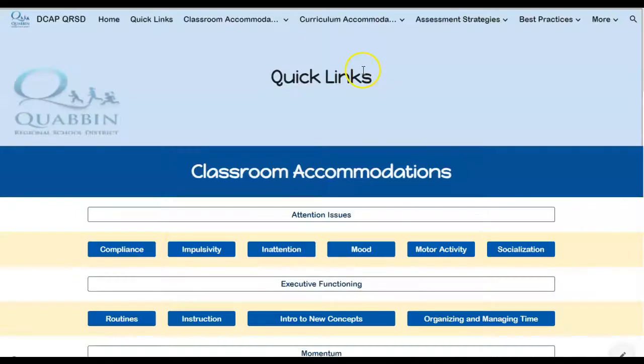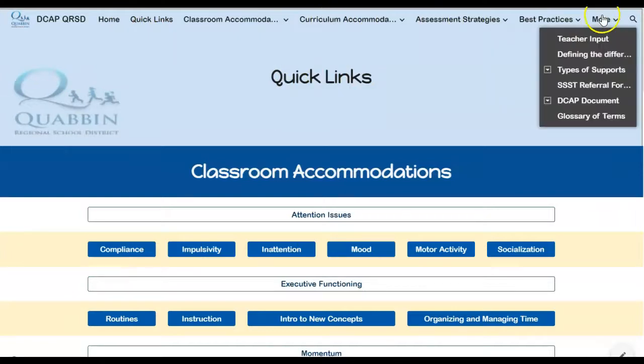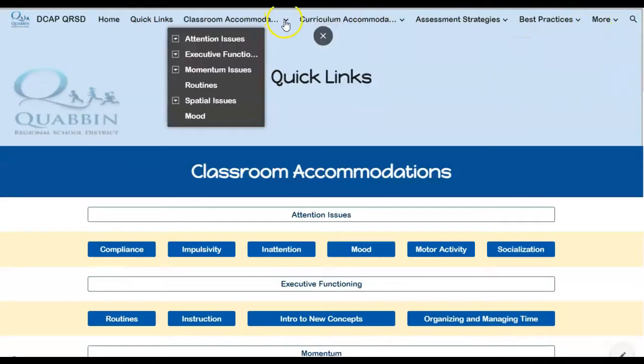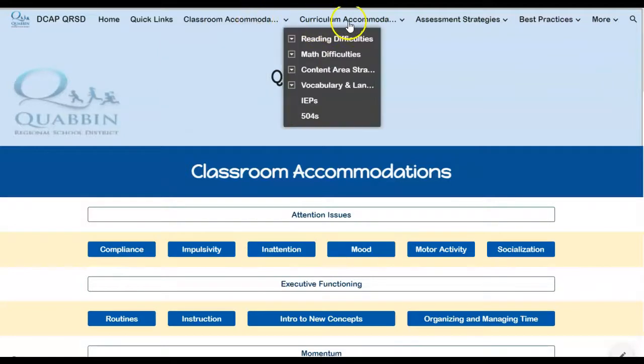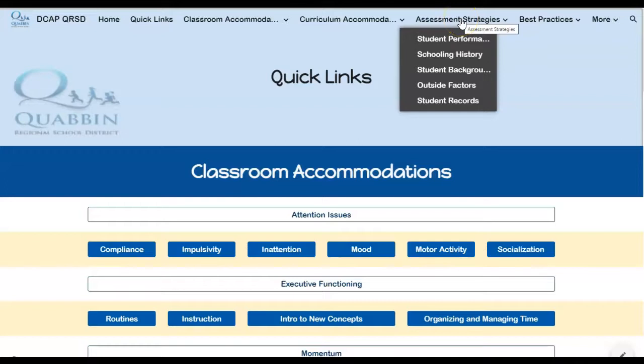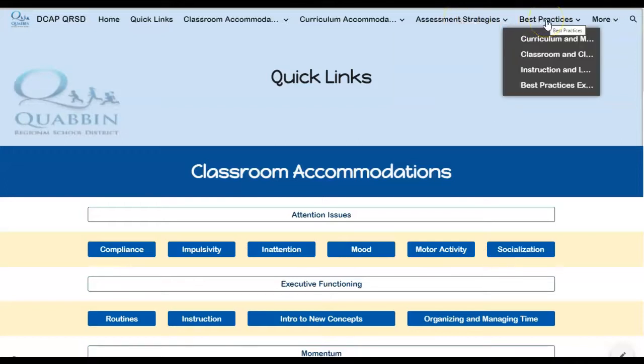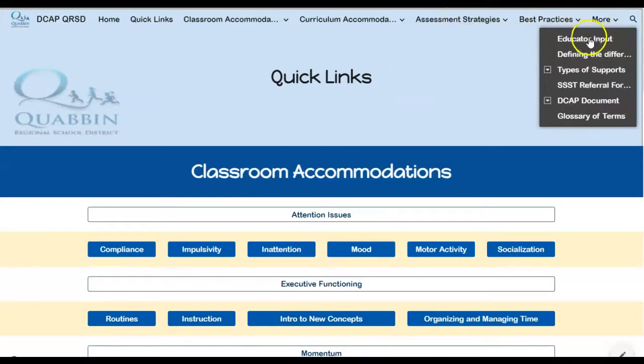So as you can see, there are links at the top of the website, and we've broken the site down into classroom accommodations, curriculum accommodations, assessment strategies, and best practices. We've also got an educator input page.